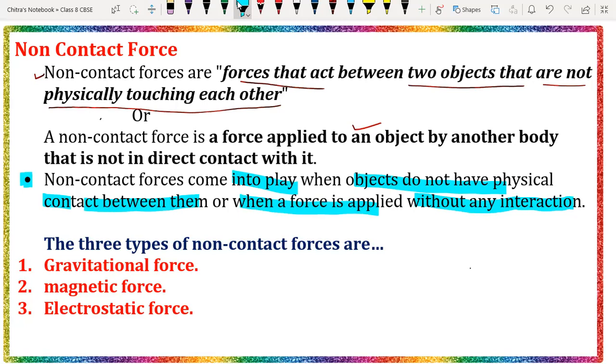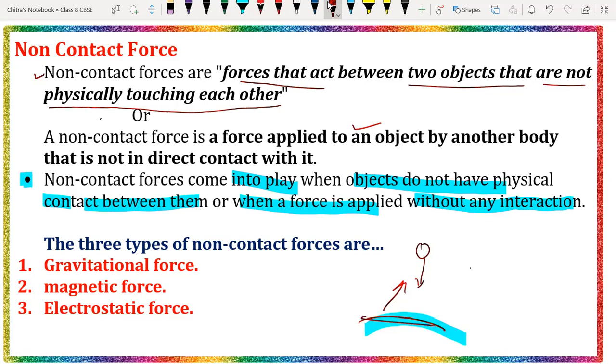Suppose you are throwing a ball in the upward direction. Suppose this is the earth's surface and you are throwing one ball from here in the upward direction like this. It will reach a certain height and will come back automatically toward the center of the earth, toward the surface.